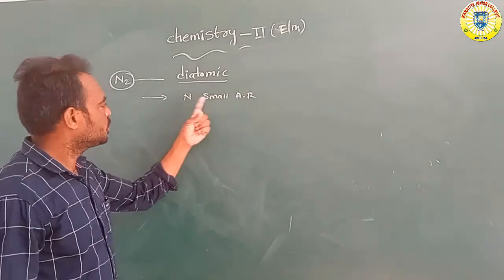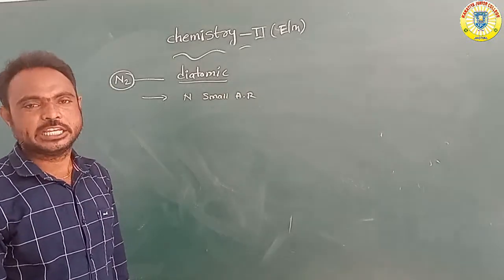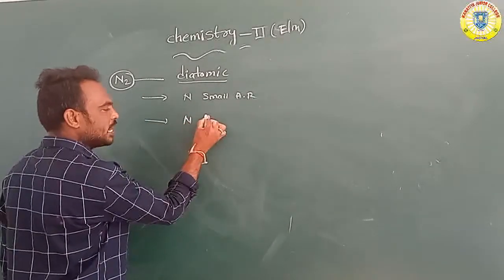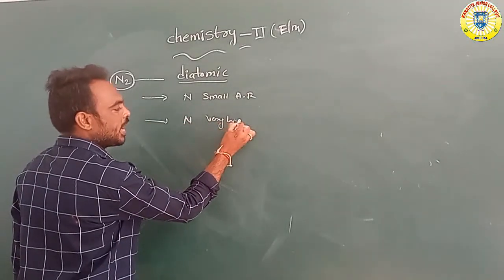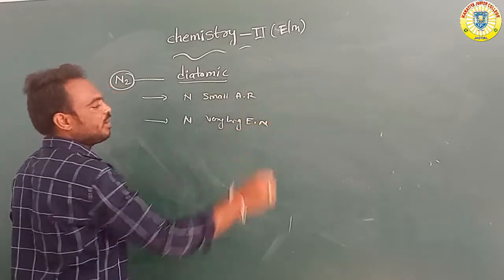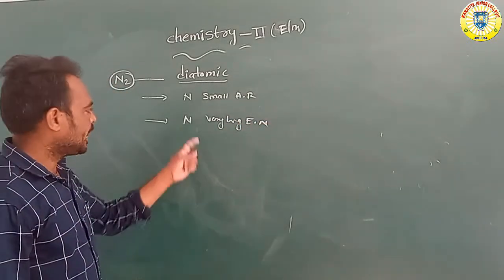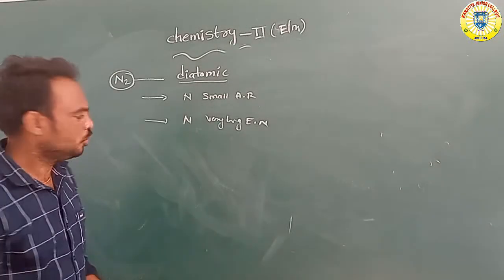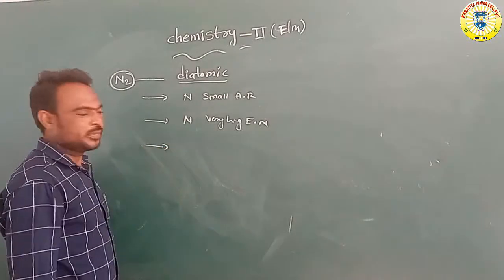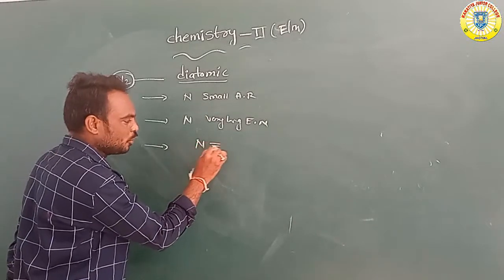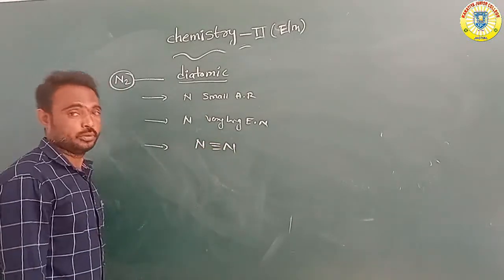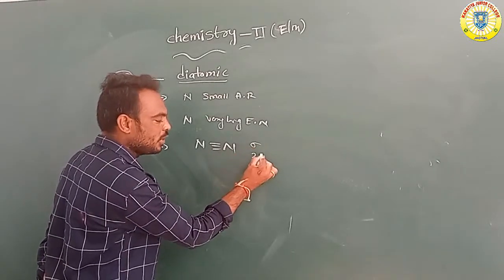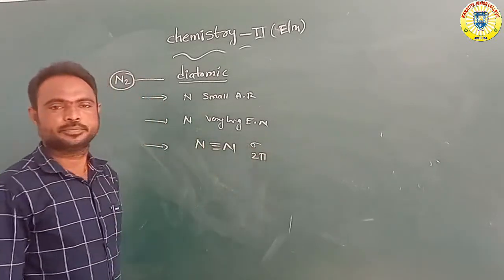Nitrogen has a small atomic radius value. Next, nitrogen has a very high electronegativity value, and at the same time, between nitrogen and nitrogen there is a triple bond. In this bond, there is one sigma bond and two pi bonds.